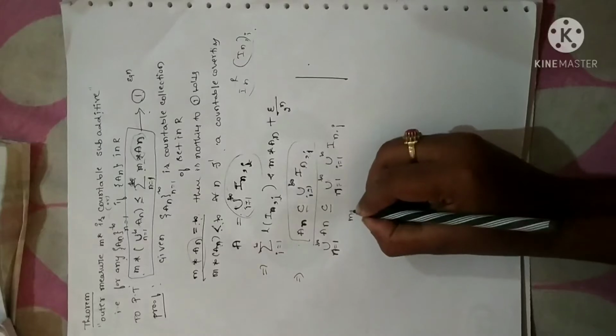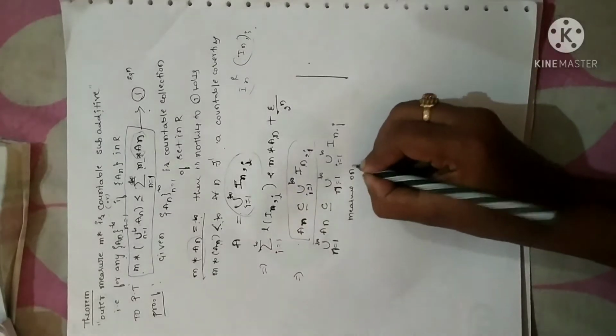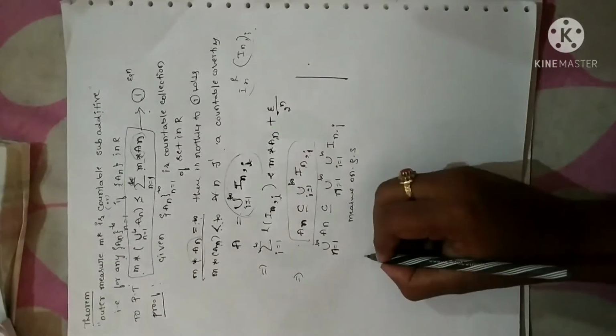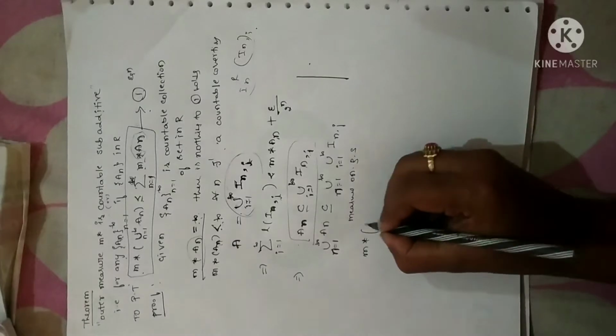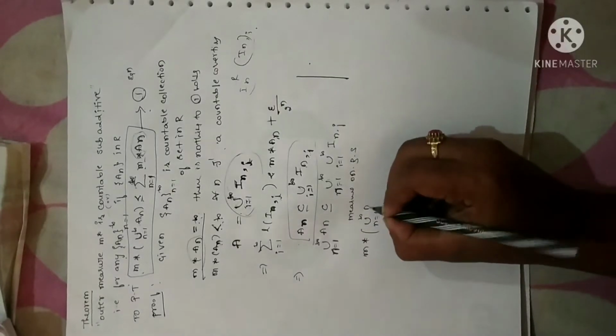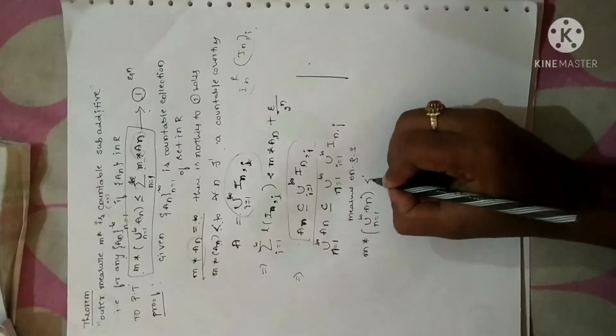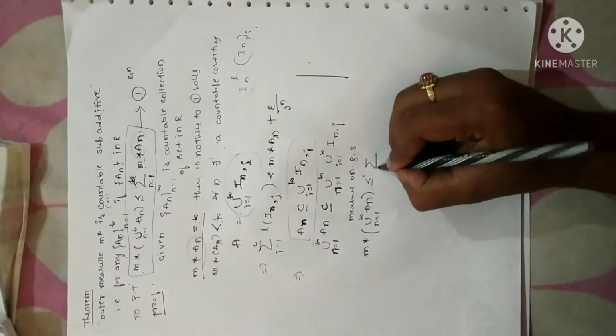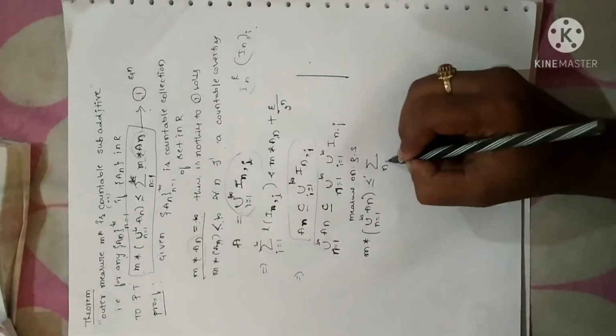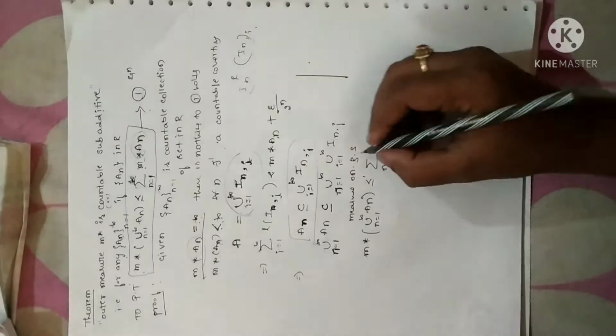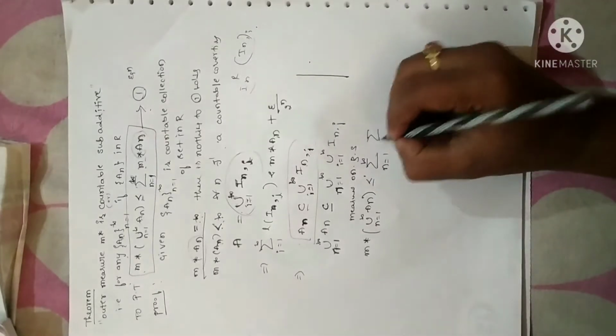Now let me apply measure on both sides. That is, I am applying m star of union n equals 1 to infinity An. When I apply measure, I have to write less than or equal to as per the monotonic property. Summation: the union will become summation since I am applying measure. As per the definition, union should change to summation.